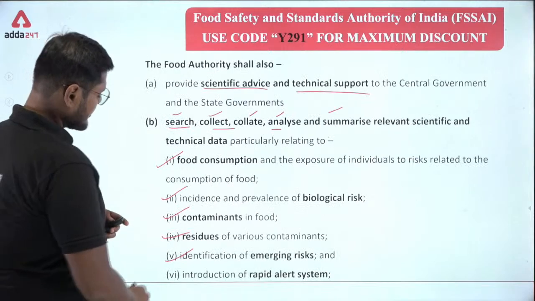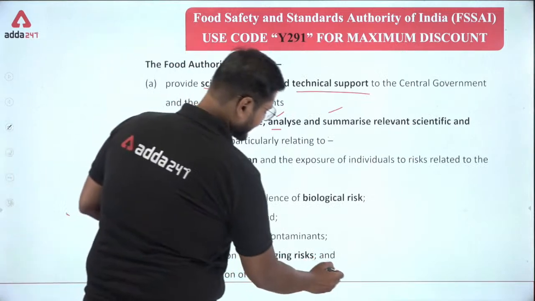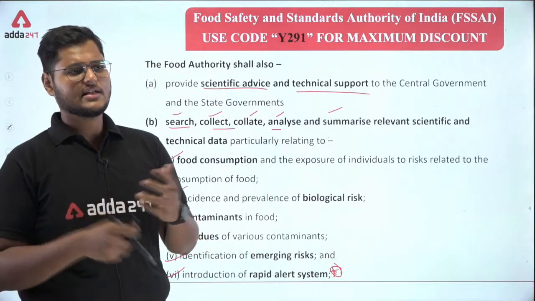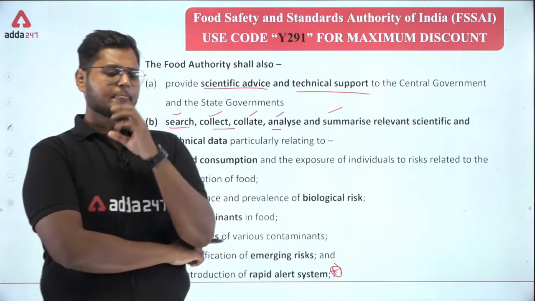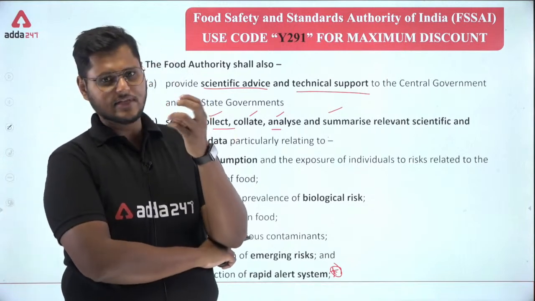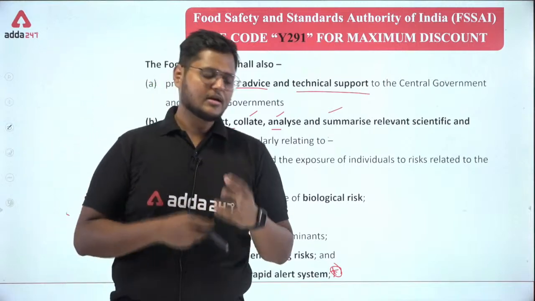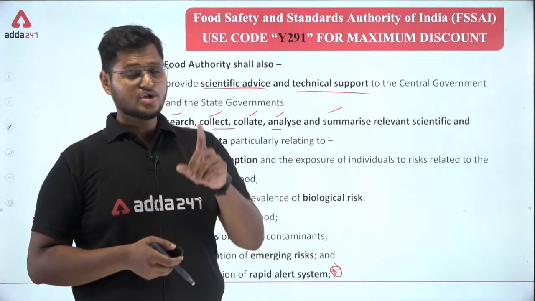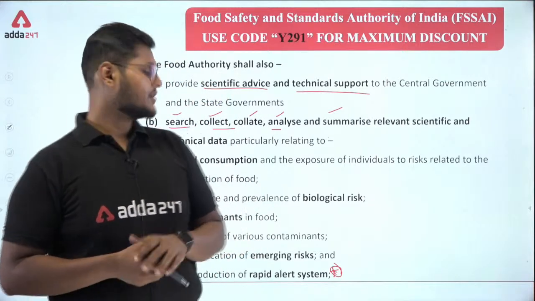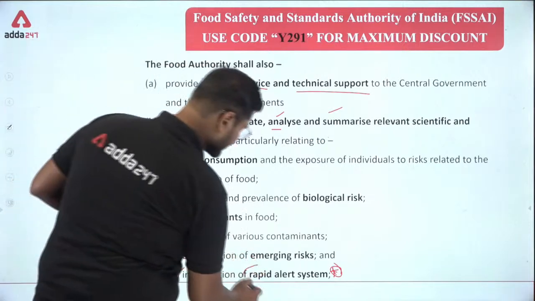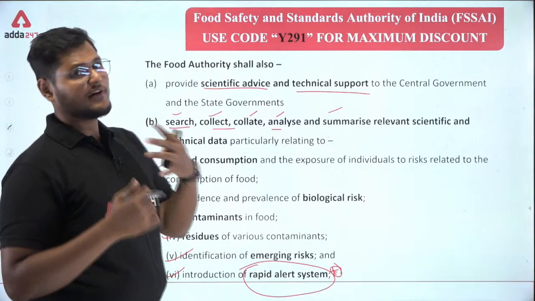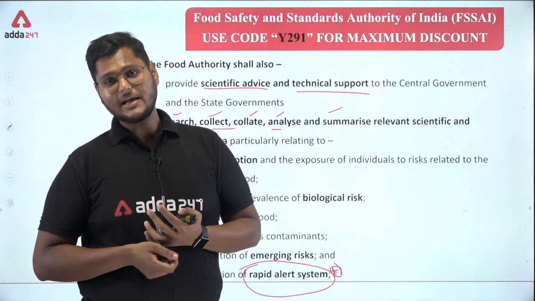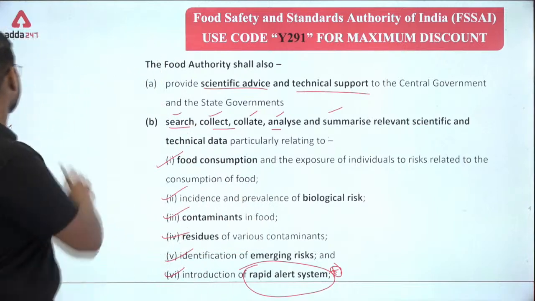Okay, then introduction of rapid alert system. Now what exactly is a rapid alert system? Whenever there is any kind of contamination, any kind of risk that has arisen from the food industry, then there should be a rapid alert system. That means each and every person or all the places adjacent to that particular area should be notified, should be alerted. And this alerting system should be rapid. That means it should be really fast, so that the side effects or the risks that the food contamination can cause can be reduced here.